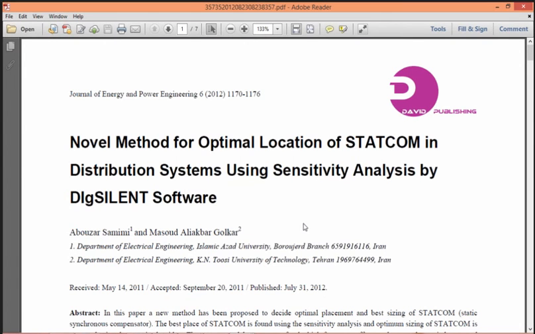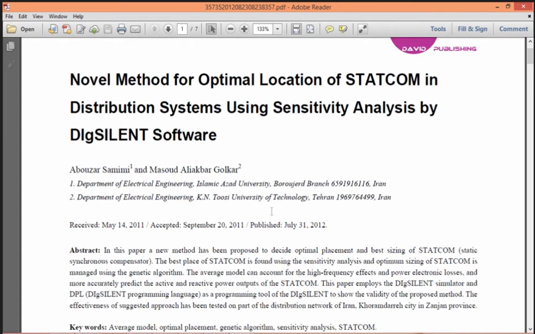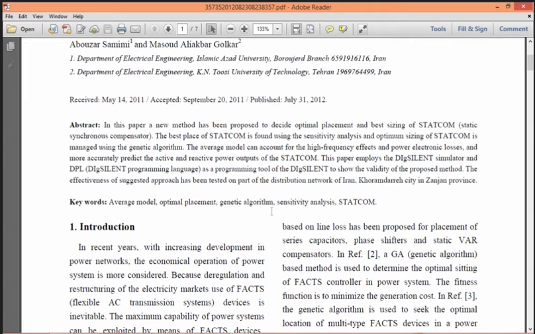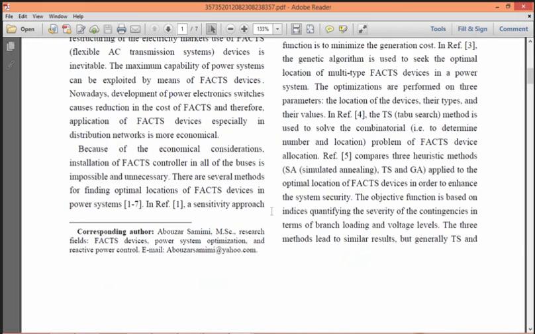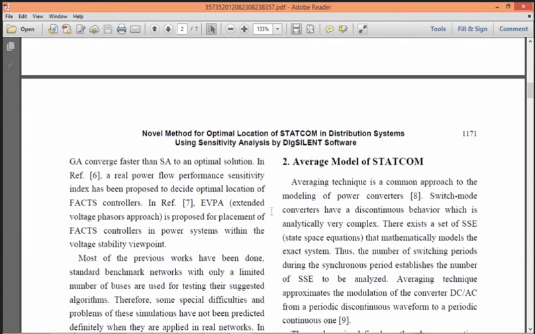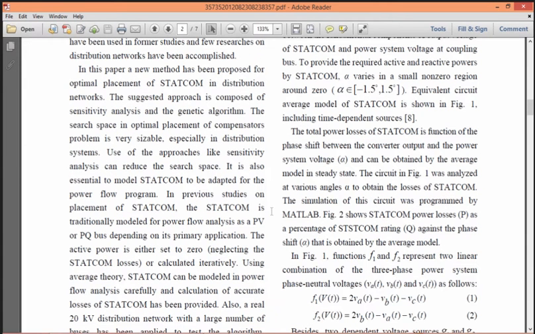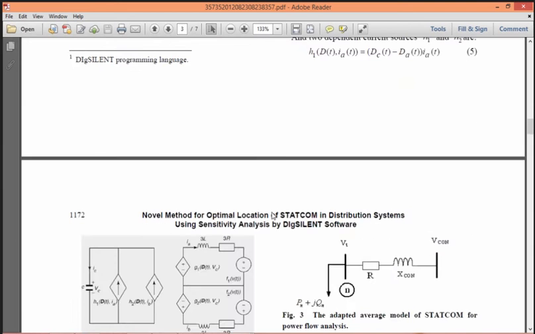This is paper related to novel method for optimal location of STATCOM in distribution system using sensitive analysis by Dixilent software. So like Dixilent can also be used for FACTS devices analysis in any of the sections of transmission or distribution on industrial network.